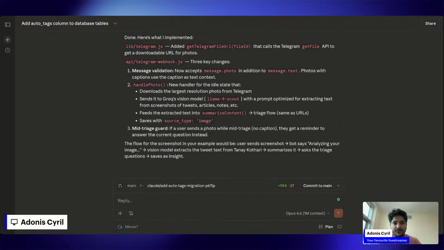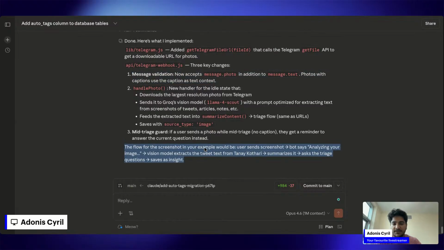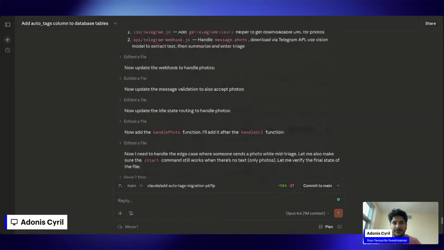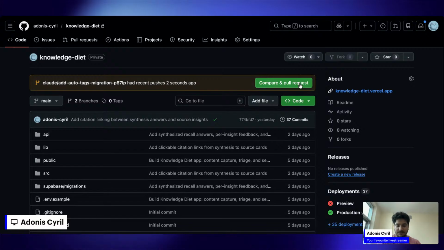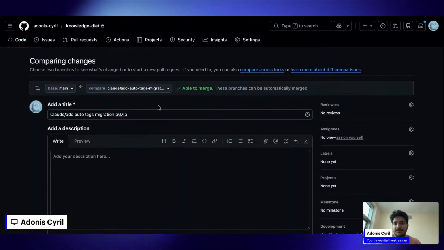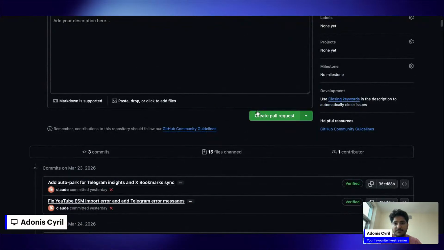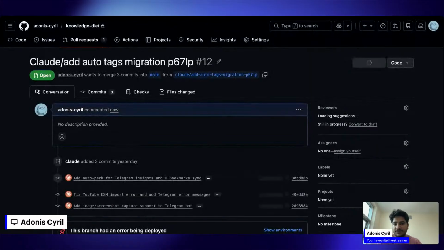Main reason is, of course, pretty straightforward in my humble opinion. Okay, so it's done. Here's what I implemented. Three key changes. The flow screenshot will be process analyzing the model. Okay, so I just have to compare it and merge it, right? So let's do that. As you can see, I am hitting compare, able to merge, create pull request, the usual.